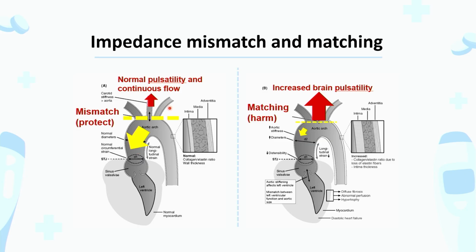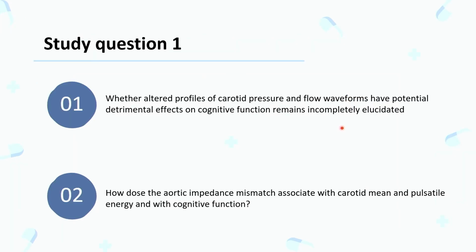With increasing proximal aortic stiffness, or vascular aging, the proximal aorta becomes stiffened, and that mismatch becomes matching. Therefore, the pulsatile flow generated from the heart will more directly enter the brain and cause brain injury. And this phenomenon has been proposed, and today we try to answer whether this is true in our populations.